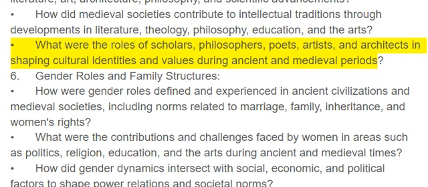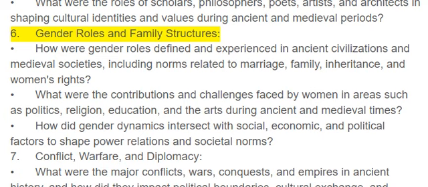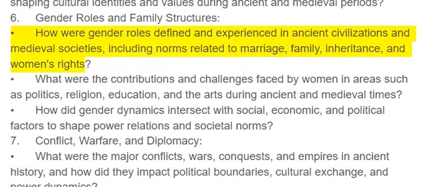What were the roles of scholars, philosophers, poets, artists, and architects in shaping cultural identities and values during ancient and medieval periods? 6. Gender roles and family structures. How were gender roles defined and experienced in ancient civilizations and medieval societies, including norms related to marriage, family, inheritance,